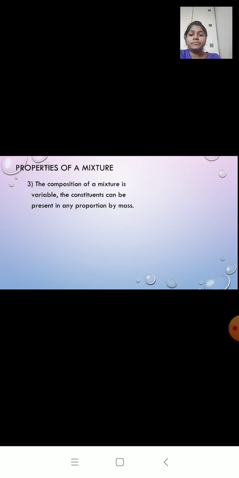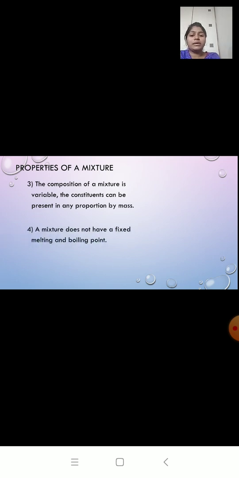Third property, the composition of a mixture is variable. The components can be present in any proportion by mass. Over here we can take any amount of iron and sulfur. We can take 10 grams of iron, we can take 4 grams of sulfur, we can mix it and a mixture is prepared. So the composition is not fixed, it is variable. It can be present in any amount.